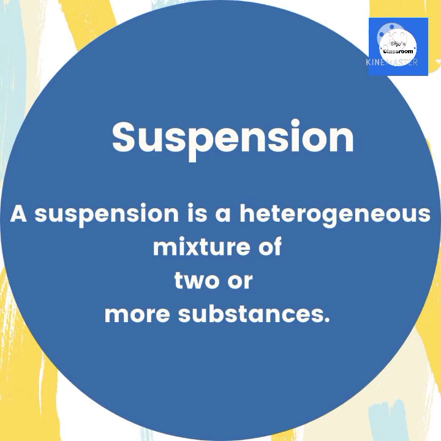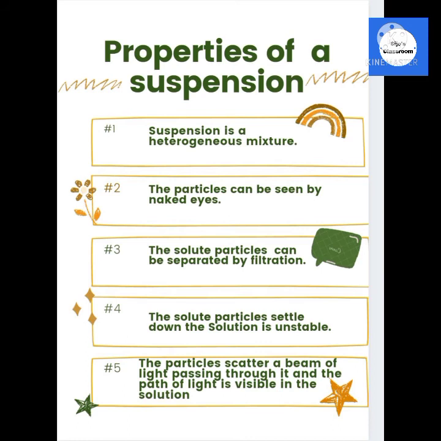Next topic is suspension. A suspension is a heterogeneous mixture of two or more substances. Properties of a suspension. First point, a suspension is a heterogeneous mixture. Second point, the particles can be seen by naked eyes.